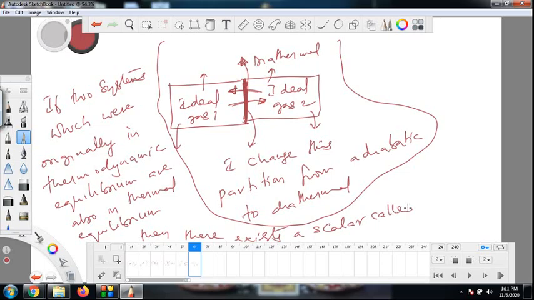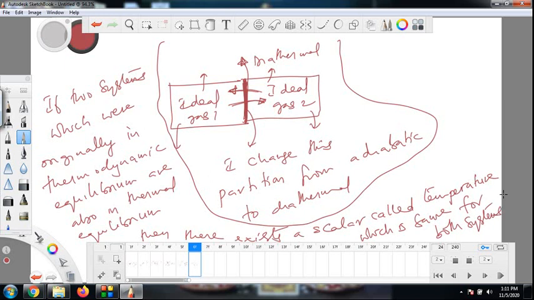So first time I am introducing the word temperature to you in a very clear way. There exists a scalar called temperature which is the same for both systems.